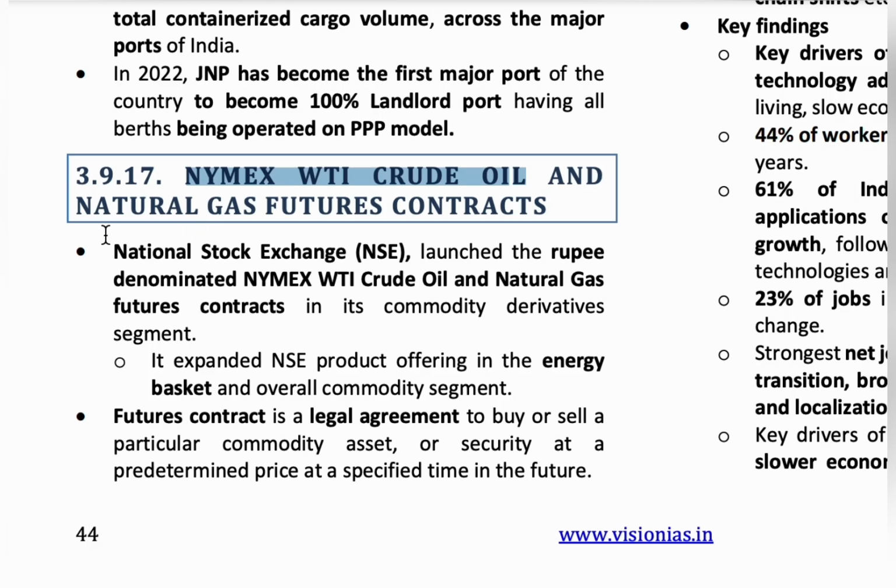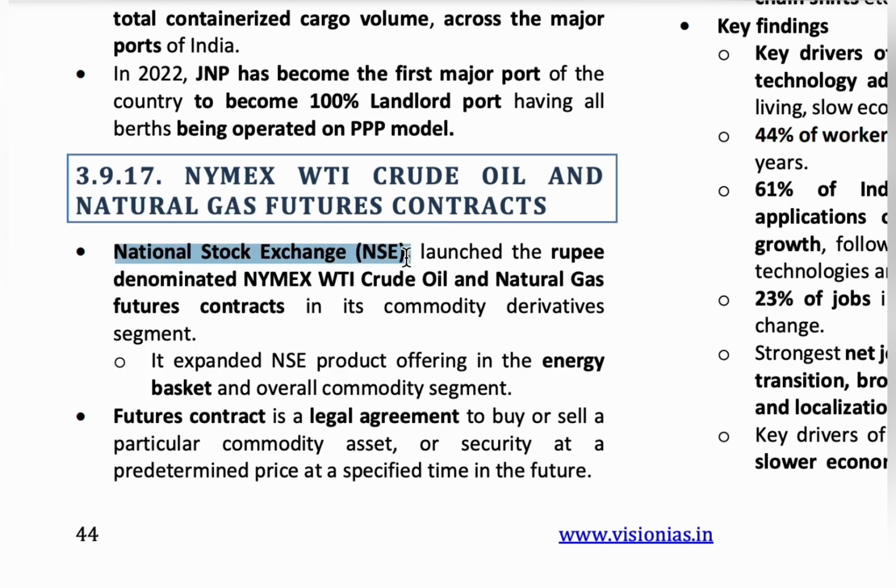And next, natural gas futures contract. So natural gas, we know, in future there is the contract between Nymex WTI crude oil and the natural gas. Okay, now who made the contract, who made these agreements? It is the National Stock Exchange.